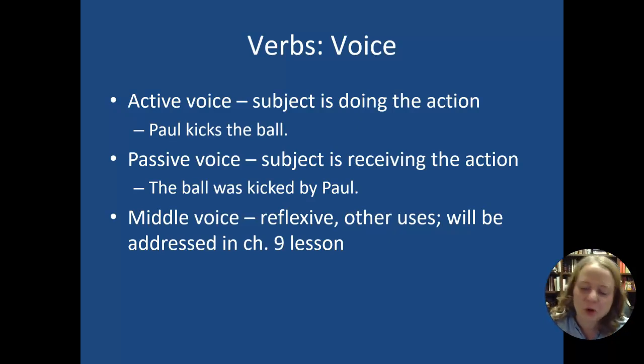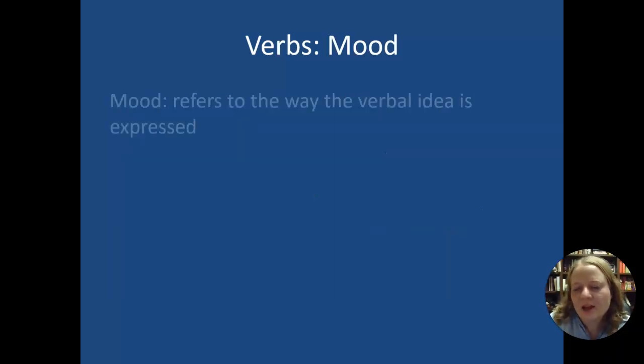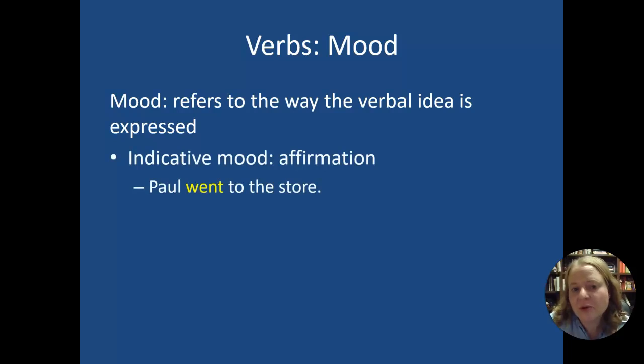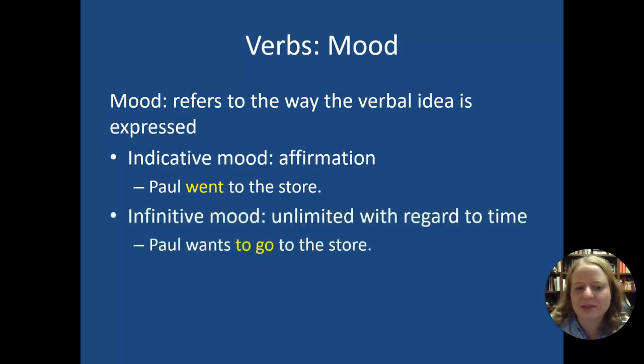And a lot of Romance languages have a version of this middle that is something you do to yourself. Verbs can have mood. Mood refers to the way that the verbal idea is expressed. Indicative is an affirmation. Paul went to the store. That just tells us what happens.